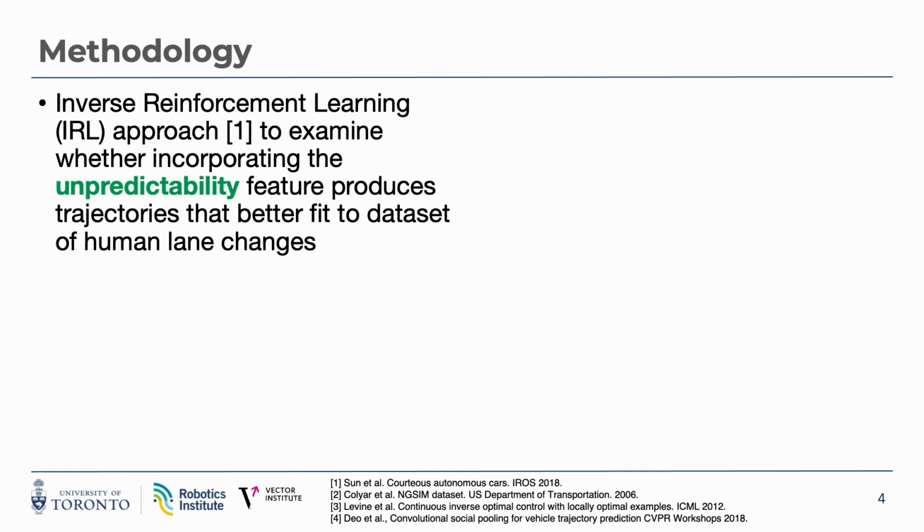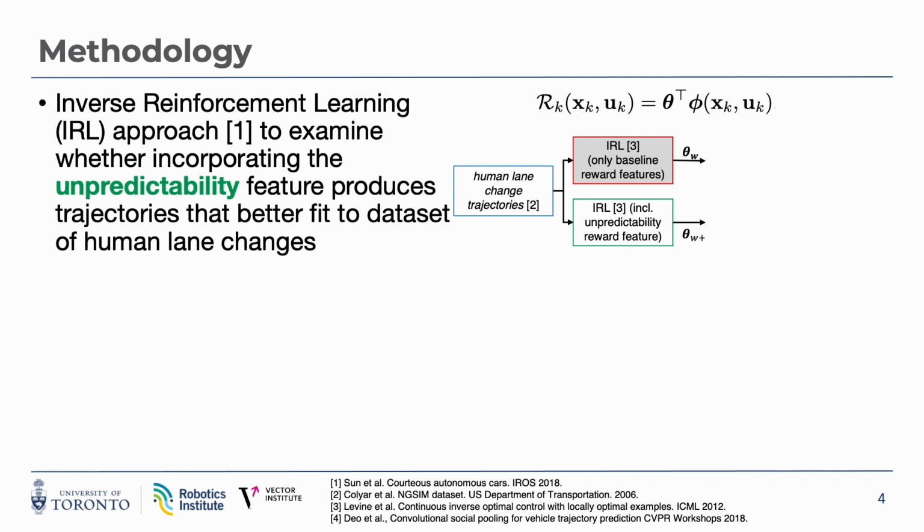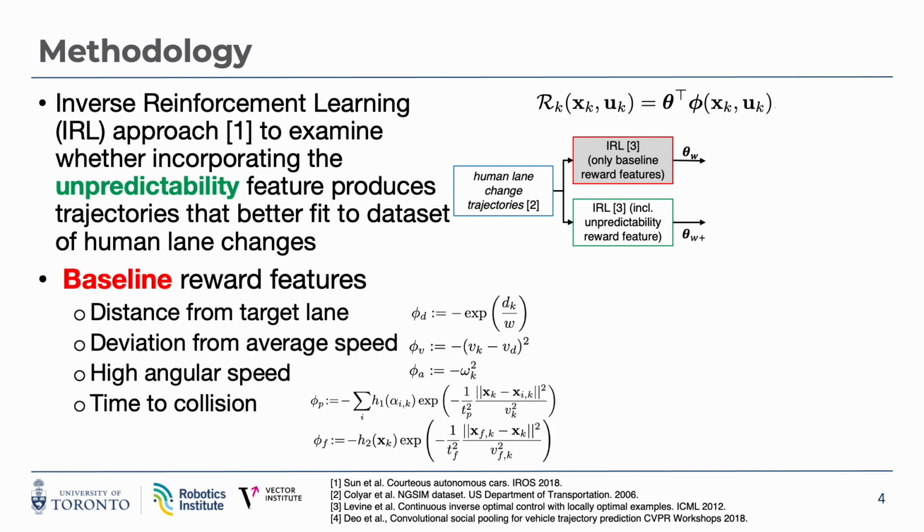We follow an inverse reinforcement learning approach to examine whether incorporating the unpredictability feature produces trajectories that better fit a dataset of human lane changes. We extract lane changes from a human trajectory dataset and use maximum entropy inverse reinforcement learning to learn two lane change reward functions, each of which consists of nonlinear reward features weighted by learned parameters theta. The baseline reward function consists of features that penalize distance from the target lane, deviating from average speed of traffic, having high angular speed, and low time to collision with the preceding and following cars in the lane change maneuver.